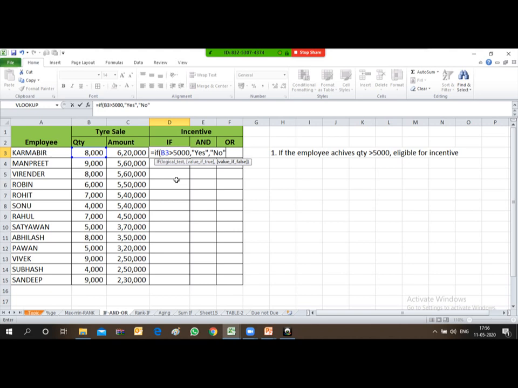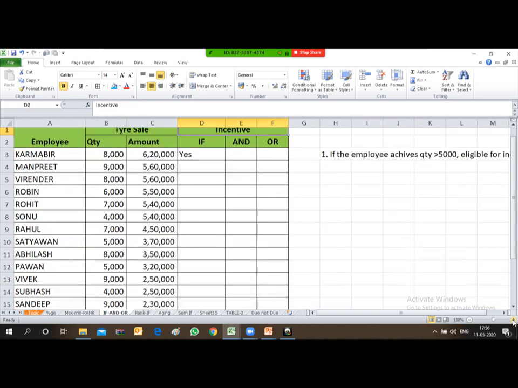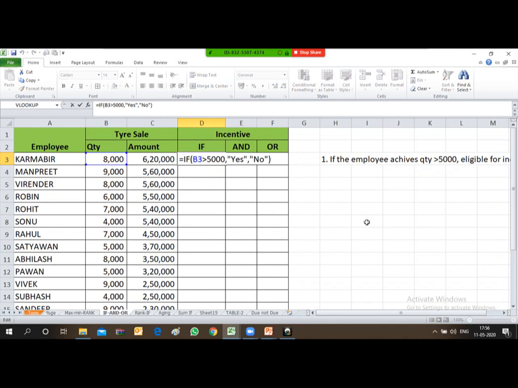So friends, now you see the condition over here. If B3 is greater than 5,000, then yes, otherwise no. Close the bracket, press enter. Here the quantity is 8,000, so the formula is deriving it as a yes. You can see the formula once again: if B3 is greater than 5,000, then yes, otherwise no. I have put in the formula.